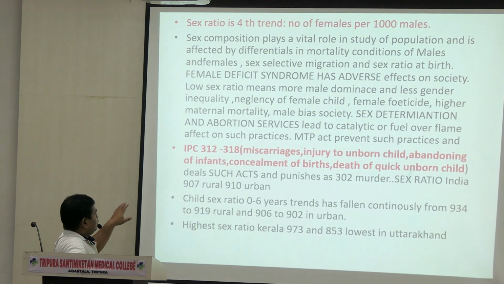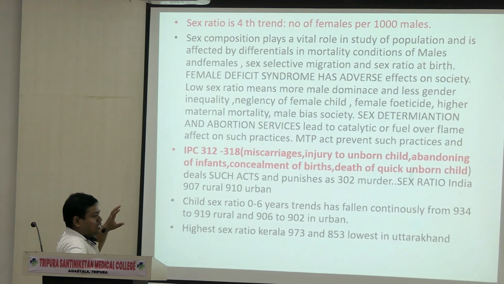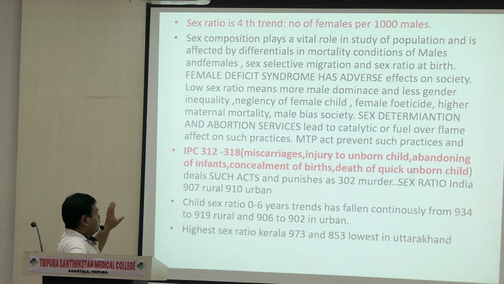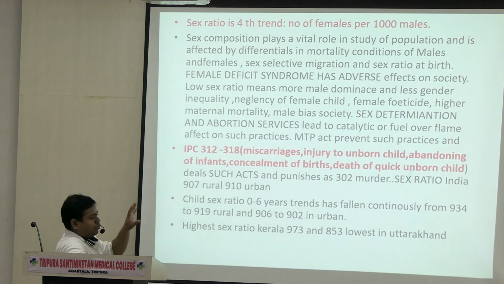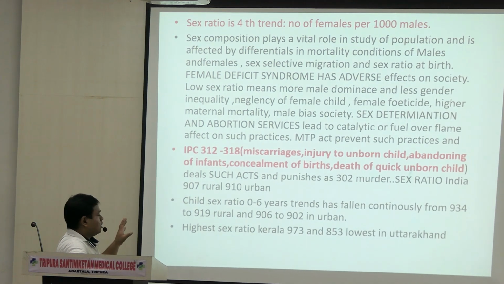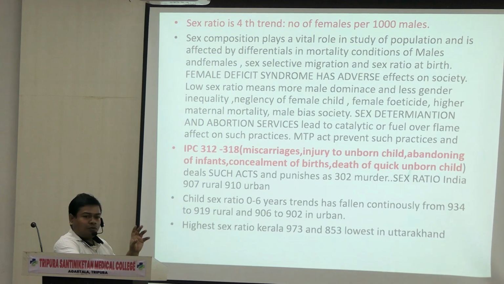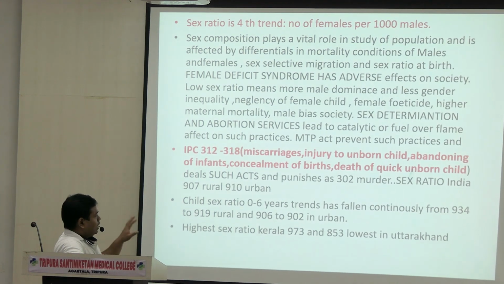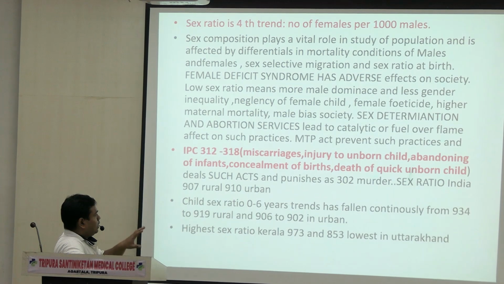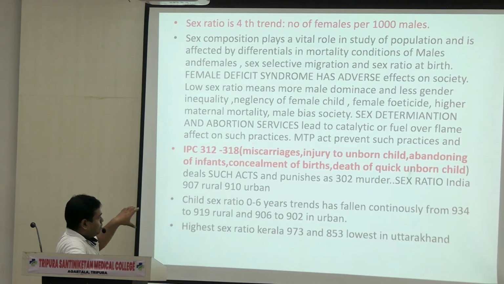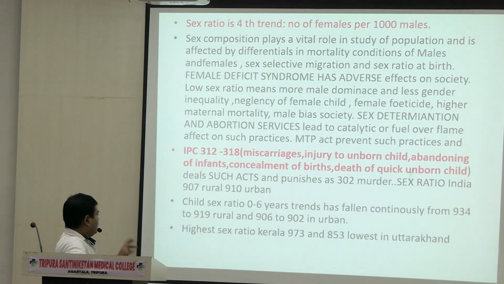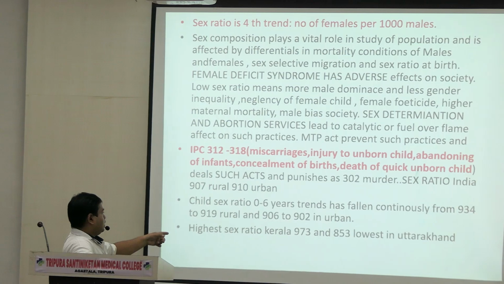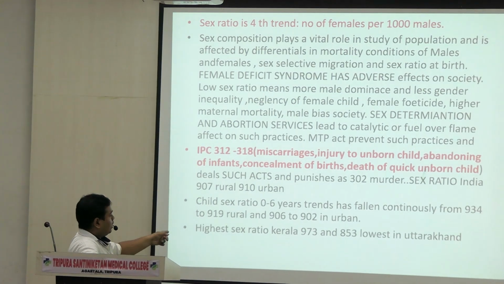See, IPC 312 and 318, these things are extra. You can, if you write, it is very good. This deals with this type of illegal abortions. IPC 312 to 318: miscarriages, injury to unborn child, abandoning of infants, concealment of birth, death of quick unborn child. Okay? You have to explain the main part, and the rest of the lower three lines you can write for extra marks. And you also have to put which state has the highest ratio.